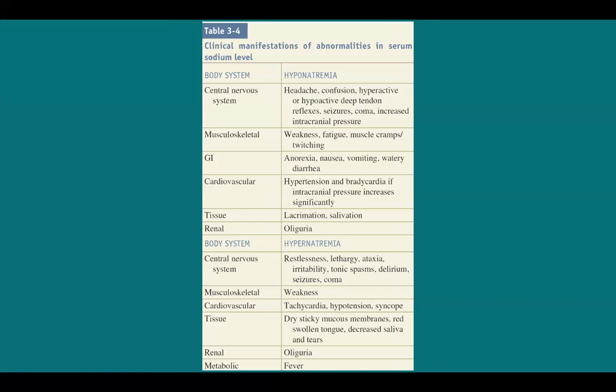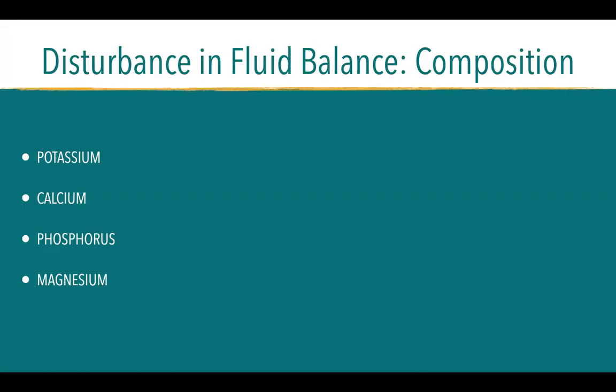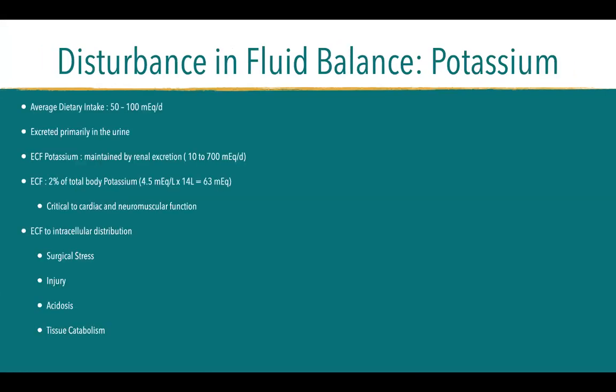So these are tables that we need to study for this chapter. For other disturbances in fluid balance, we come to composition, or how many electrolytes are there. Usually the most important electrolytes in surgery are potassium, calcium, phosphorus, and magnesium. So let's start with potassium.